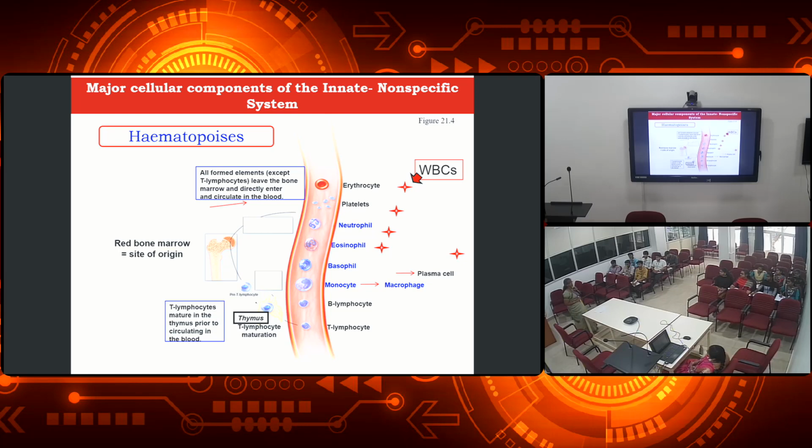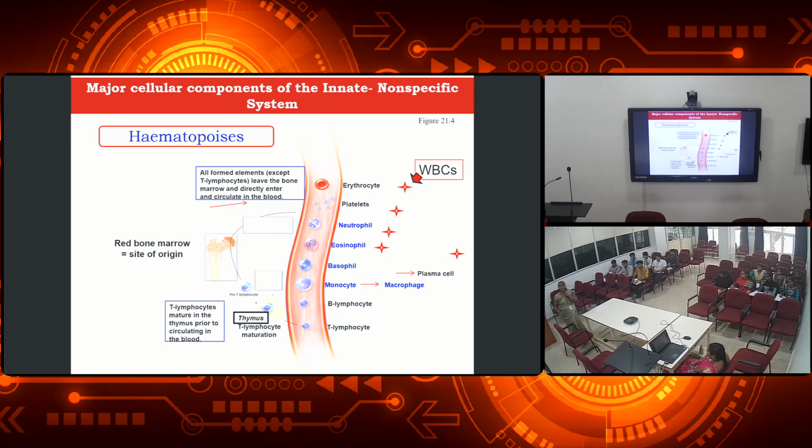That process is called hematopoiesis. Hemato means what? Blood. Poiesis means synthesis, right? So how are these blood cells synthesized? We all know, the bone marrow. Bone marrow is the place where the blood cells are synthesized or produced. What is the lifespan of the WBC? 2 weeks. What is the lifespan of the RBC? 120 days, right? So first, in the bone marrow, the blood cells will start to be produced.